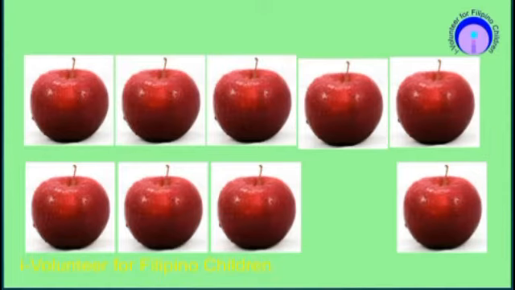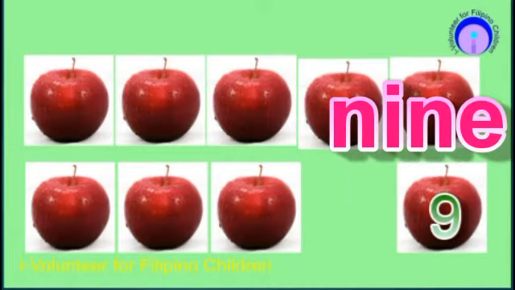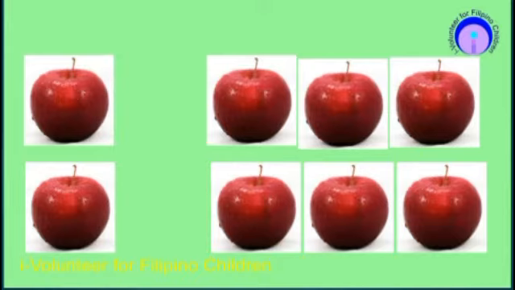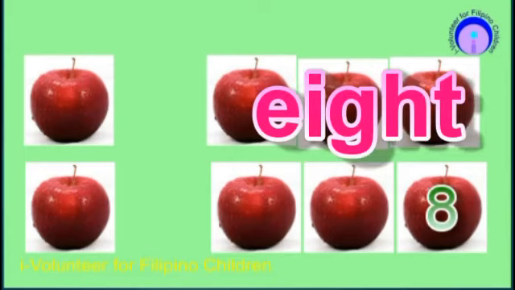How many apples can you see? 1, 2, 3, 4, 5, 6, 7, 8, 9. How many apples can you see? 1, 2, 3, 4, 5, 6, 7, 8.